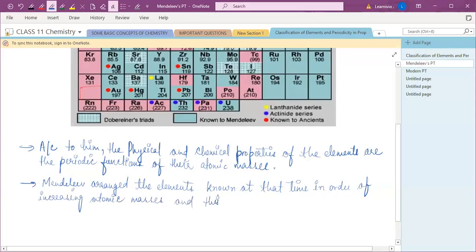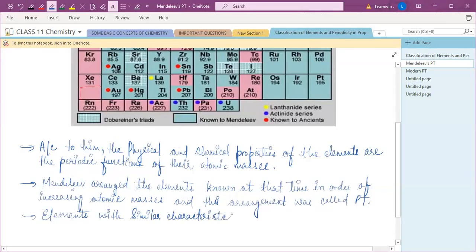Right, and this arrangement was a periodic table. According to Mendeleev, elements with similar characteristics, and by characteristics I mean physical and chemical characteristics, were present in vertical rows.